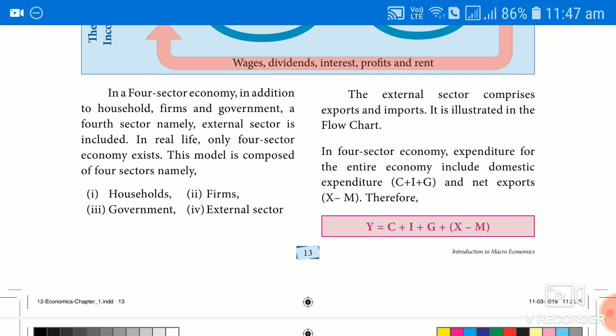Plus we add X minus M, which is called net export, the difference between export and import. Why is it called net export? The difference between export and import may be positive or negative. Sometimes export is greater than import, which is positive, and when export is less than import, it is negative. If you add all these together, it should equal the circular flow of income of a four sector economy. So income equals consumption expenditure plus investment expenditure plus government expenditure plus X minus M, the difference between export and import.